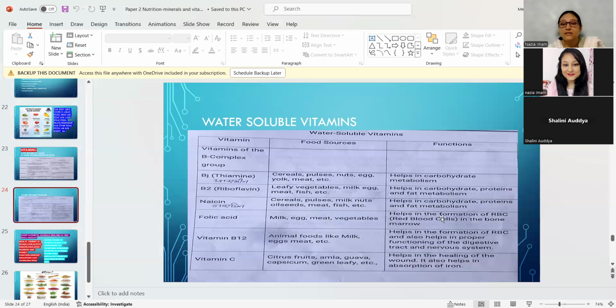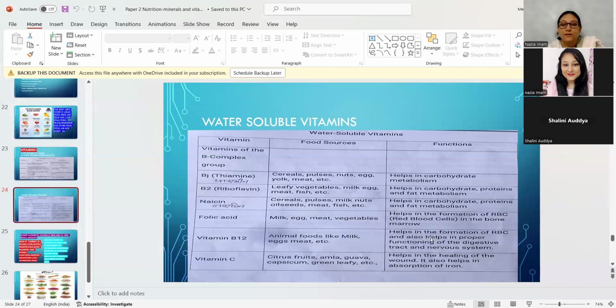Folic acid is a little different. It helps in formation of red blood cells in the bone marrow. Inside the bone marrow, we have red blood cells, and that is helped by the folic acid. That's why we get iron and folic acid tablets given to the pregnant lady.